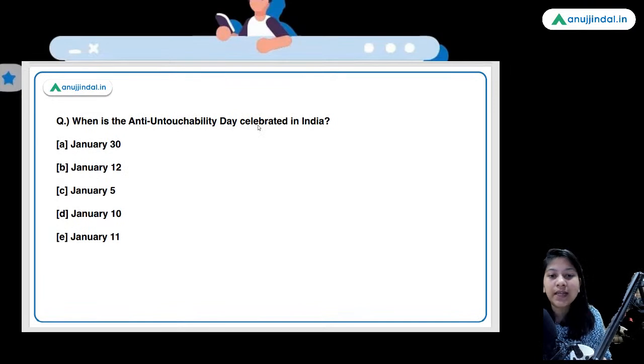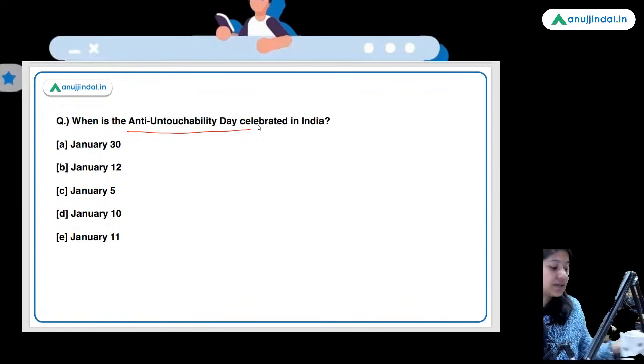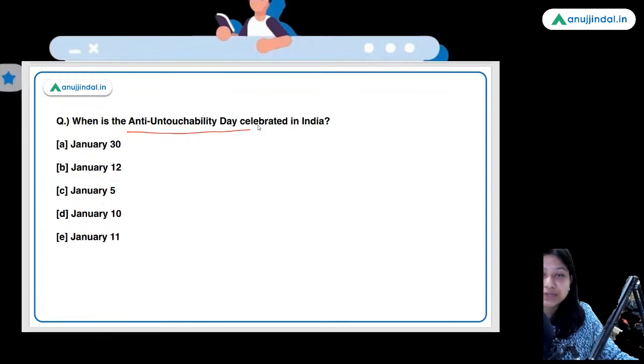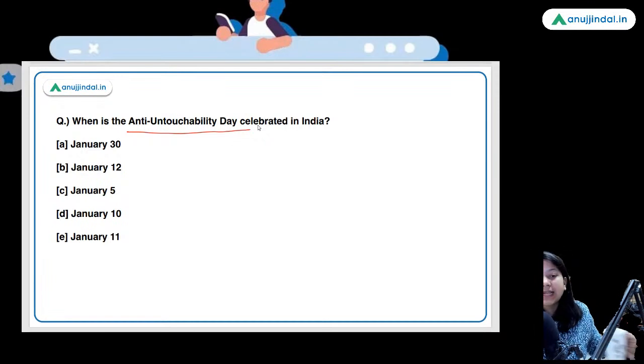When is the Anti-Untouchability Day celebrated in India? Guys, even if the data is regarding the 9 months from April to December, still the data holds significance because it was released in February only. So pay attention to this fact. Now tell me, when do we celebrate Anti-Untouchability Day?